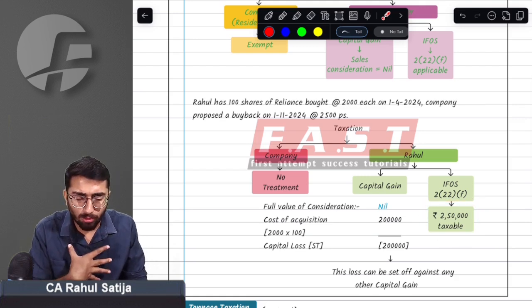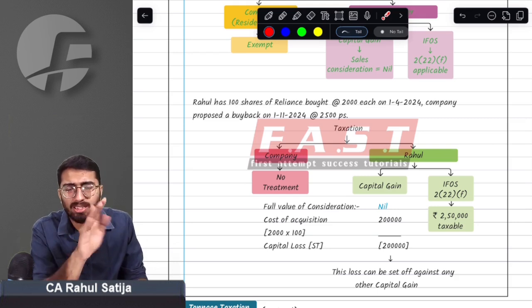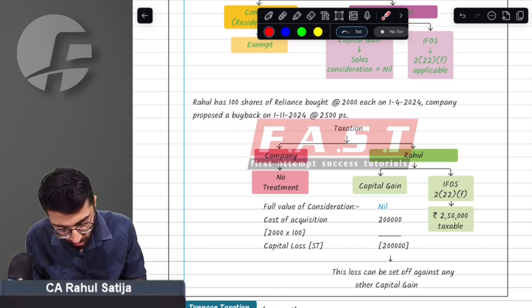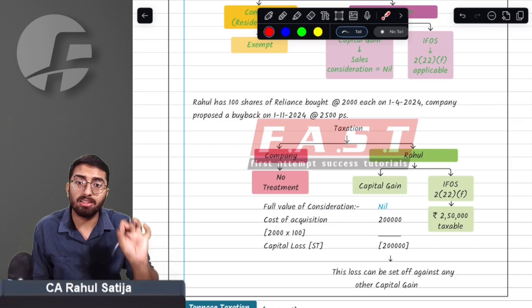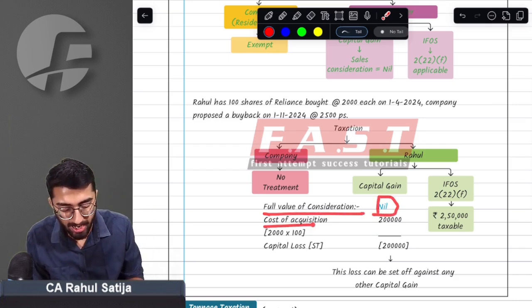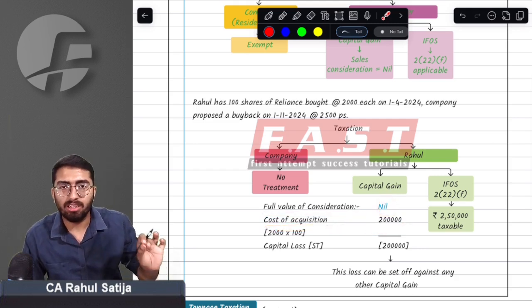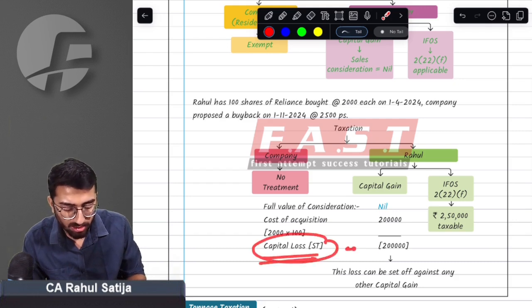But sir, what will happen? What to do about the investment that I have made? Cost of acquisition, why is it disregarded? The provision says don't worry. What does the provision say? For the purpose of capital gain, just calculate capital gain as it was. Just assume that capital gain has also occurred in your hands and take full value consideration as nil and take cost of acquisition as the original cost of acquisition. So in this case, whatever cost of acquisition you had will be a capital loss in your hands.